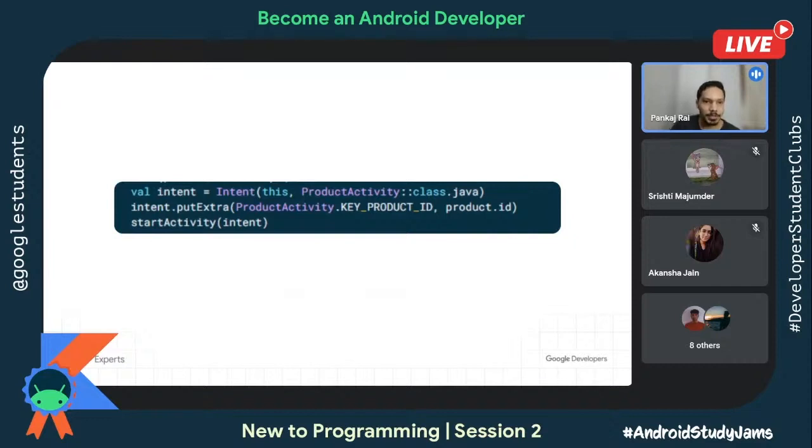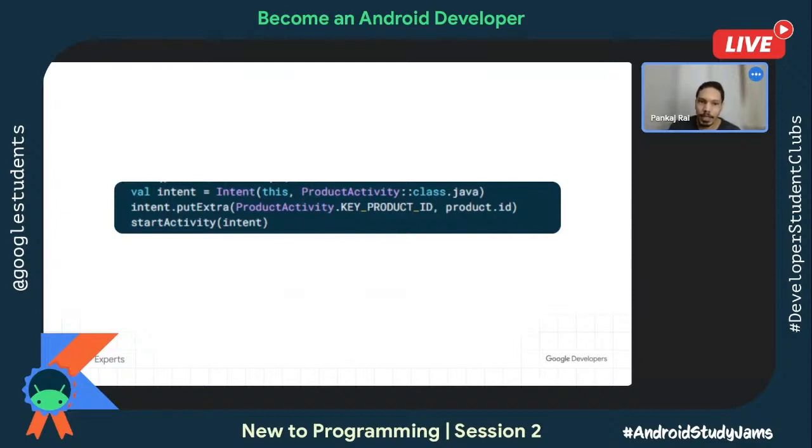But before I move to the fragment, let me show an instance of how you can start an activity. For starting an activity, you create an intent. Through intent, we are launching an activity. And this takes two parameters. One is the current instance of the activity. With this, you can say that this is my particular activity, comma, what activity I want to go to. Here, for example, it is the product activity. So intent, this comma product activity says that from this particular activity, I want to go to the product activity class.